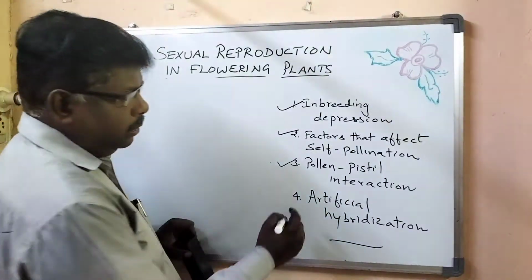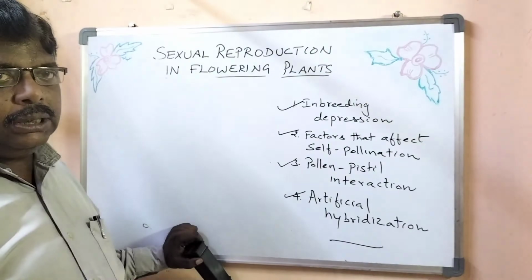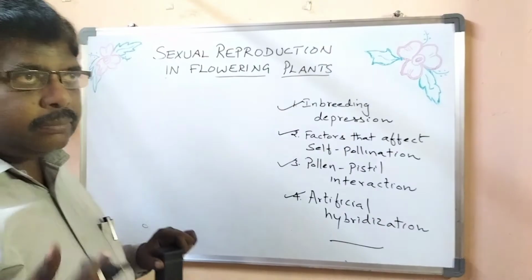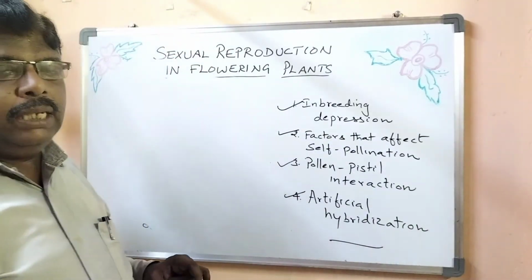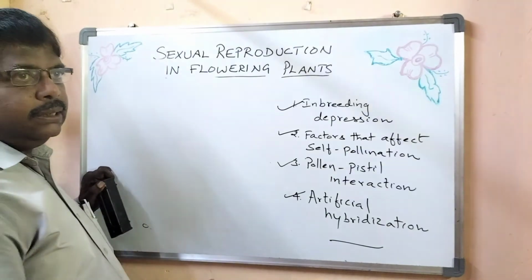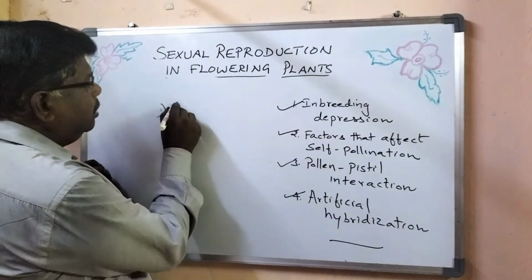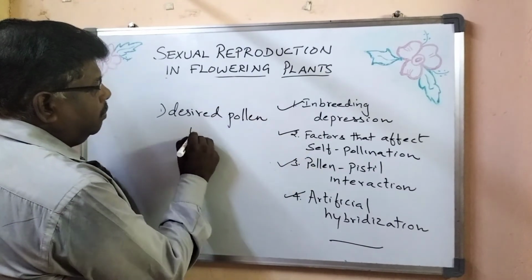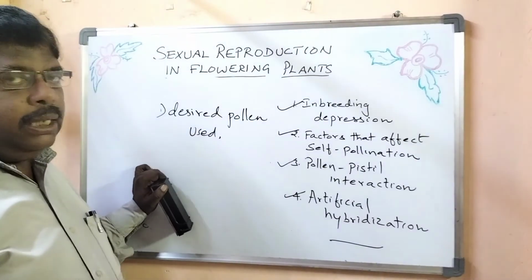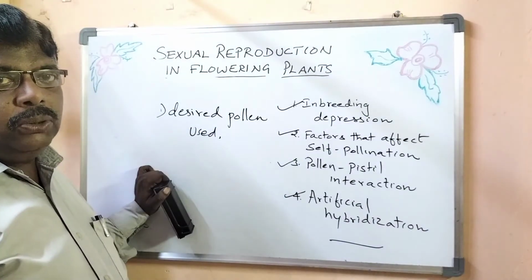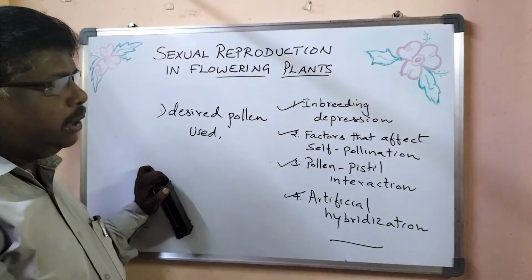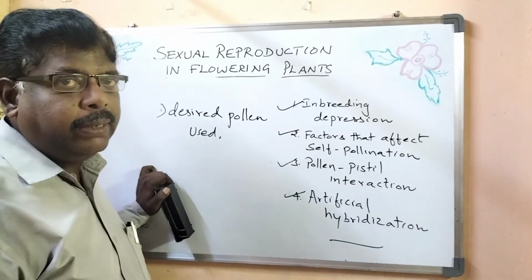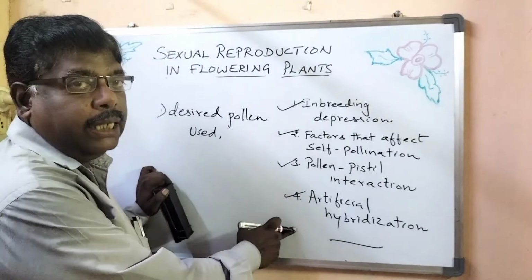Next, we come to the fourth topic, that is artificial hybridization. This artificial hybridization is done, number one, to make sure that desired pollen grains are used during pollination. Of course, this artificial hybridization is a major approach to crop improvement. So in case of crop improvement, it is done. It's a major approach called artificial hybridization.